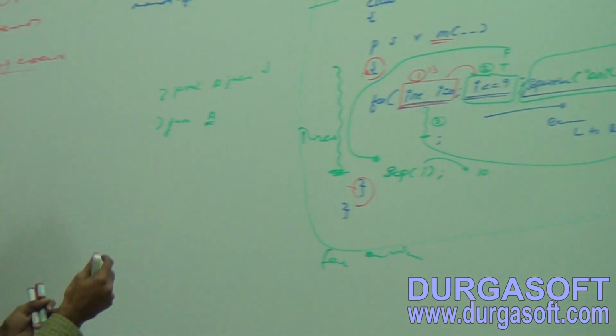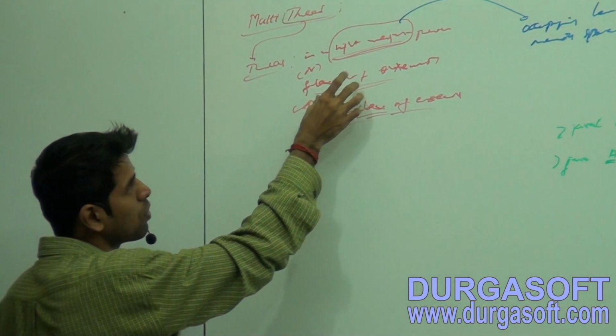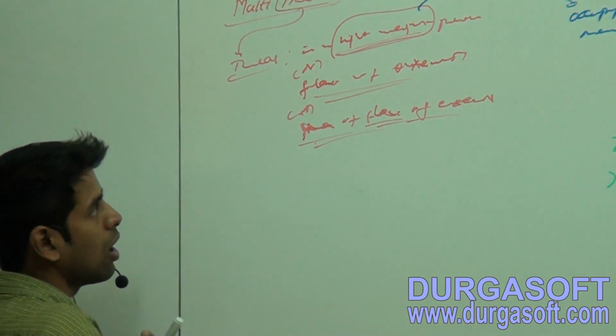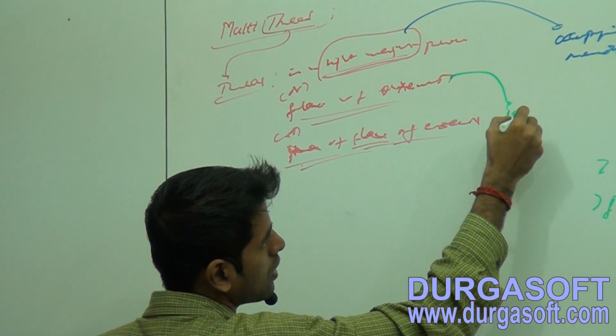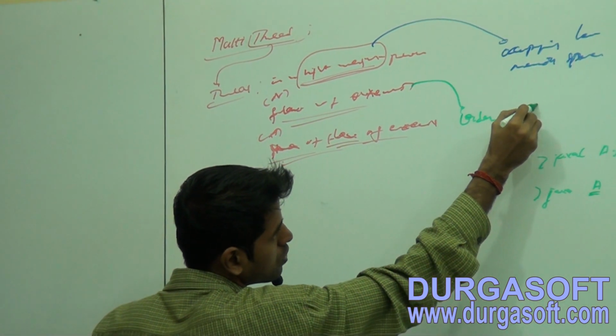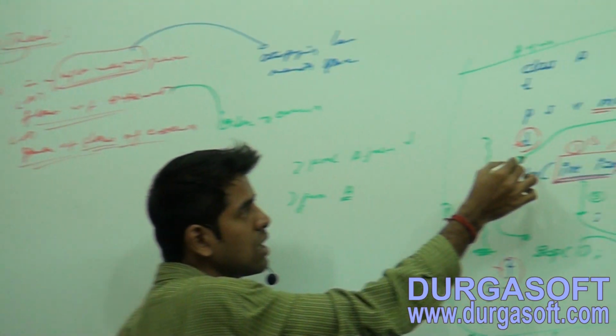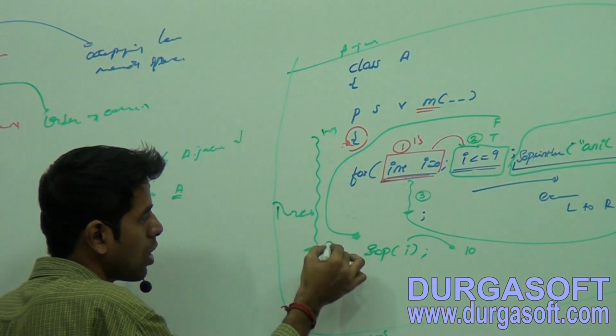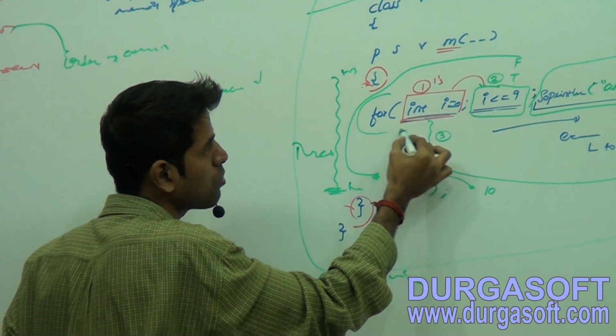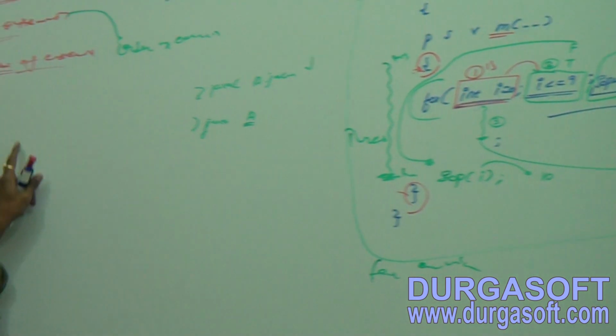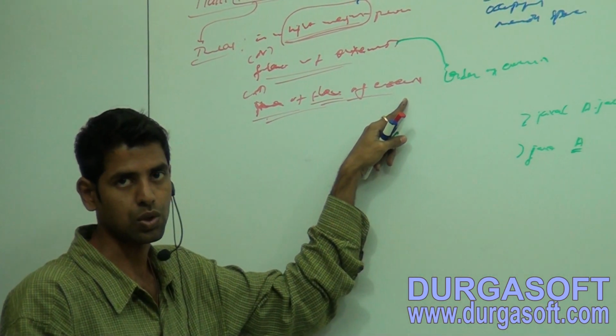Thread means you should get one thing in your brain: flow of execution, order of execution. What is the order of execution here? From top to bottom. But here you have one more flow, that is a stream of flow of execution.